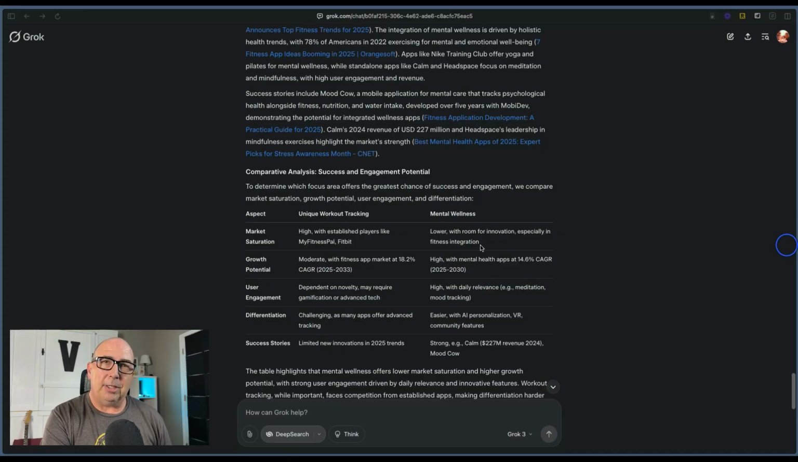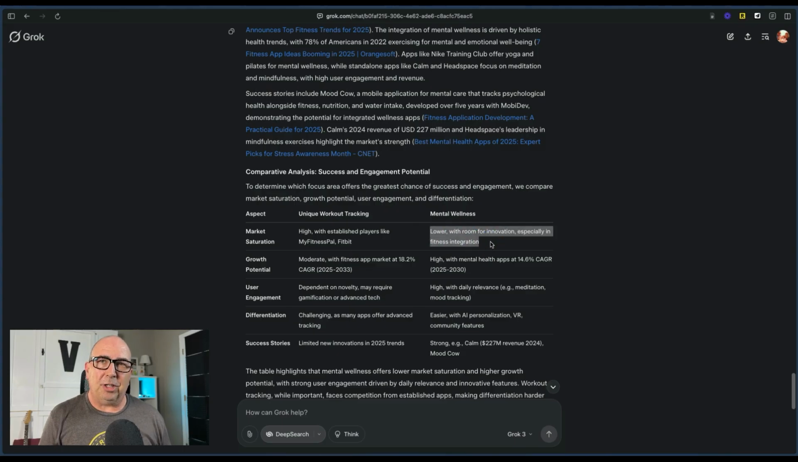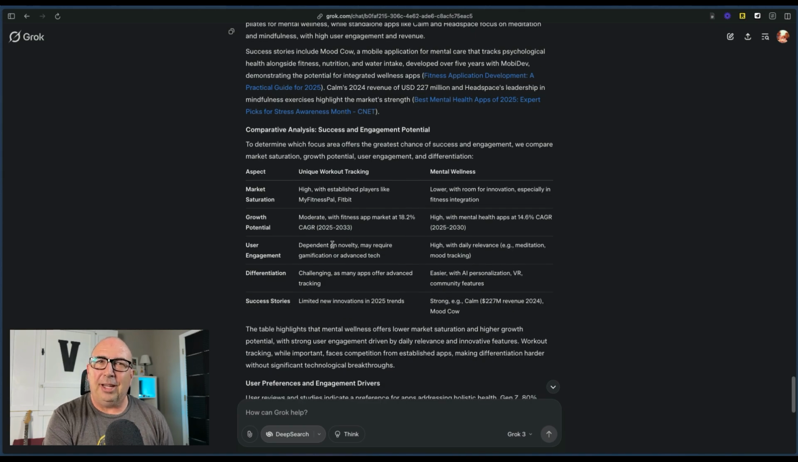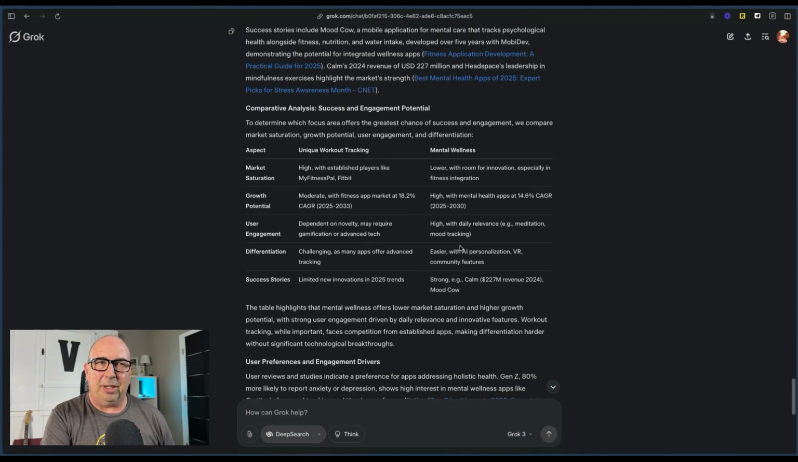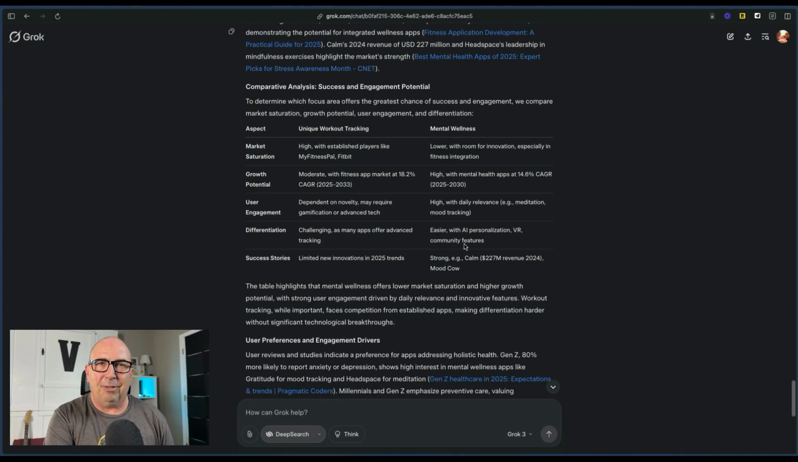Talks about market saturation, in our case, mental wellness, lower with more room for innovation, especially in the fitness integration area. So maybe we can build this app and then sell it to a fitness app company later. Wouldn't we love to be bought out by Nike? No guarantees of that. But user engagement, again, high, because mental wellness is going to have a high user engagement as they have to track their mood and other things. Differentiators, easier to differentiate, more different features in the mental wellness space.